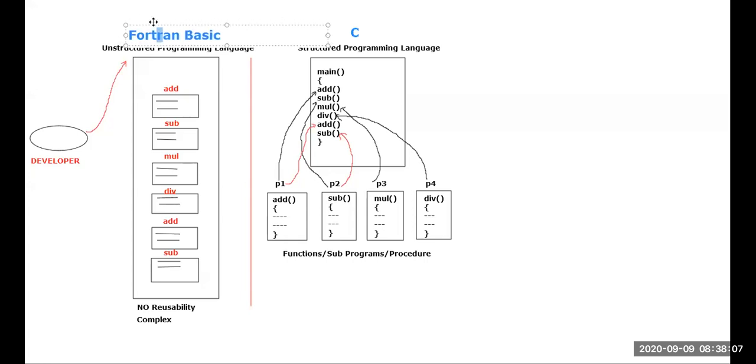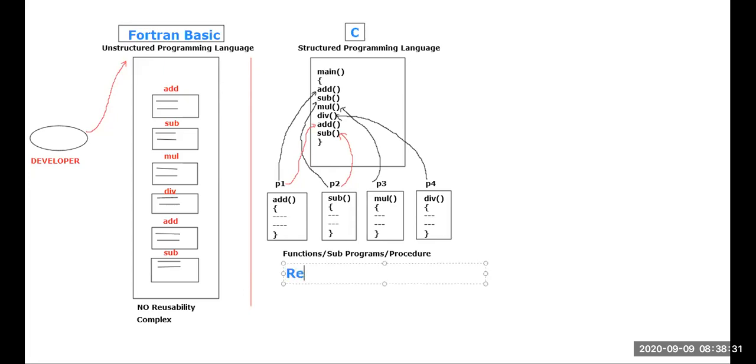That's the reason I would like to consider this one. There are plenty of unstructured programming languages, but I would like to consider this one. This is Fortran Basic, an unstructured programming language. When it comes to C, it's a structured programming language. Similarly, please tell me, what are the advantages of structured programming language?